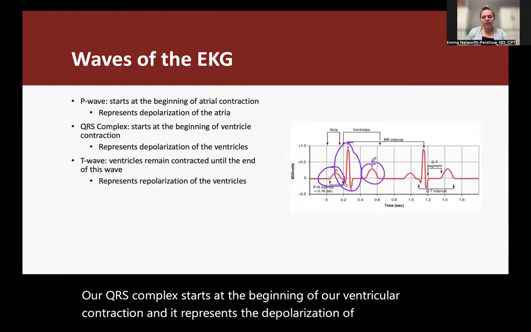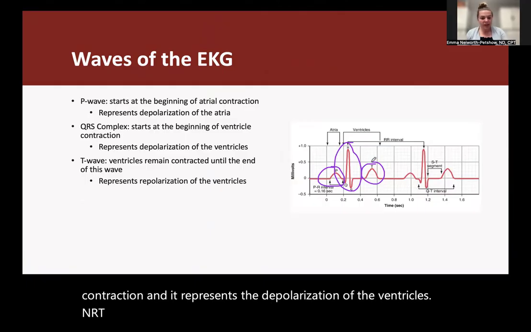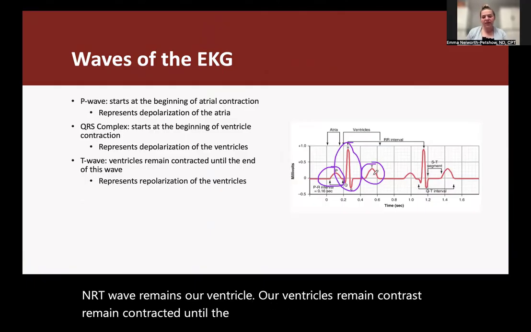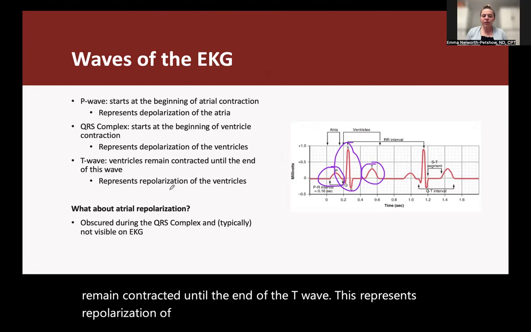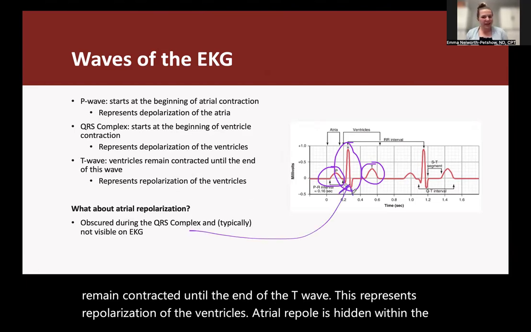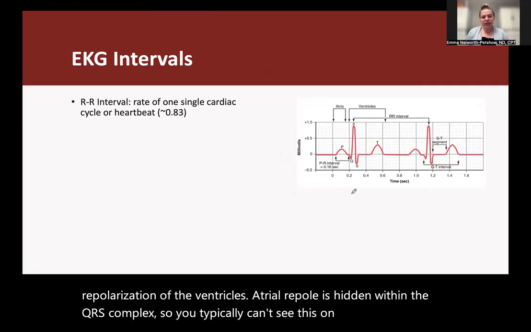And our T wave, our ventricles remain contracted until the end of the T wave. This represents repolarization of the ventricles. Atrial repolarization is hidden within the QRS complex, so you typically can't see this on a normal EKG.